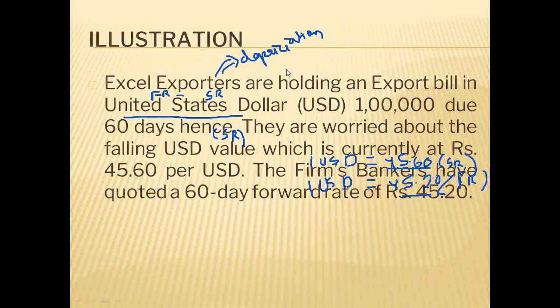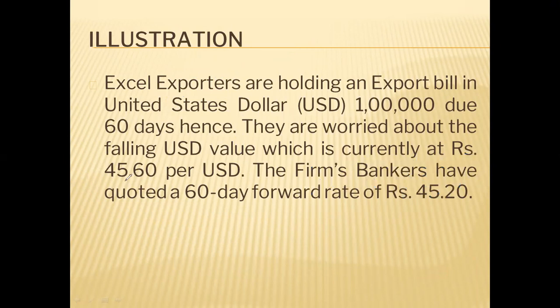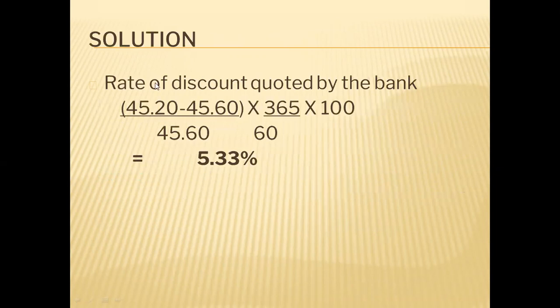Come to the illustration, see. Spot rate is how much? 45.60. Forward rate is how much? 45.20. Falling in the value, no? So this is known as depreciation. Depreciation you can also call a discount. So what is the formula for calculating the discount? Forward rate minus spot rate, divided by spot rate, into 365 divided by 60.